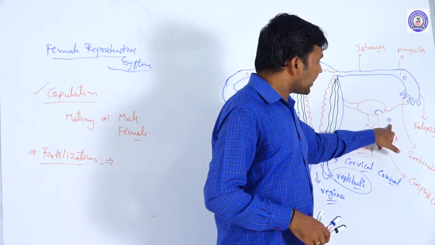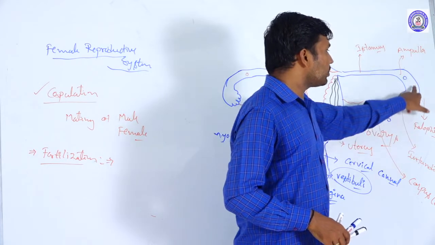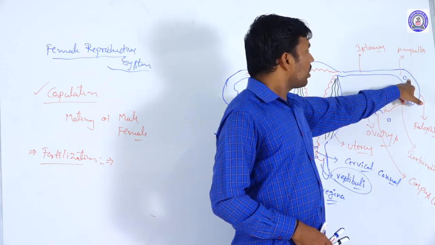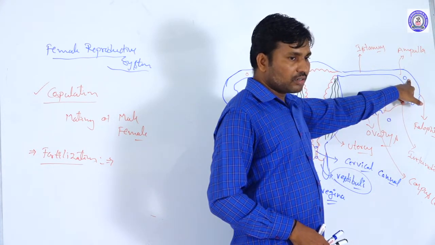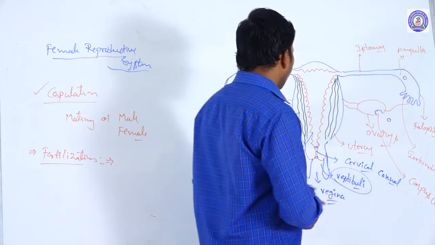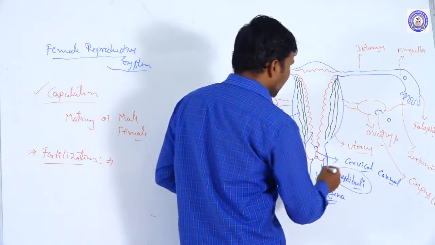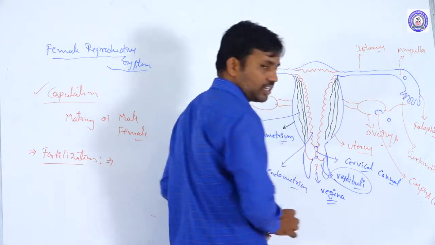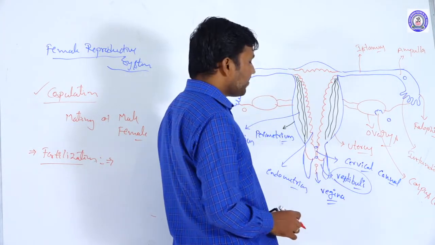Already the secondary oocyte is produced and is sent into the ampullar region by the movement of the fimbriae. It reaches the ampullar region, and at the same time copulation occurs and the semen is released into the female vaginal tract.